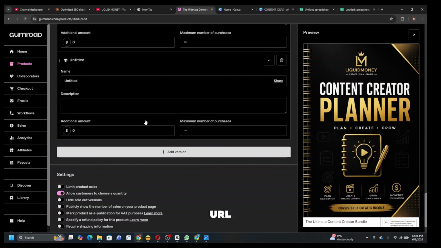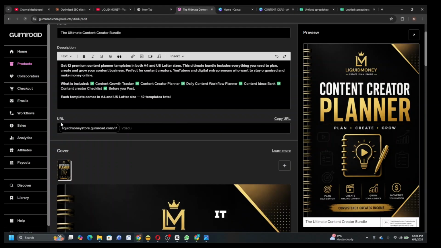After you launch it, you come here, copy your URL. You copy it and take it to your platform, okay? You can take it to your Facebook. Immediately you copy it, paste it there, with everything about your product. When people come there and click on it, it will carry them to your Gumroad account and they will buy the product for you, okay? If you do all this on all the platforms you have, Facebook, TikTok, Instagram, Twitter, Pinterest, and all the rest,